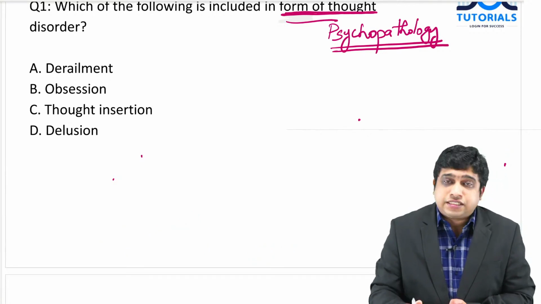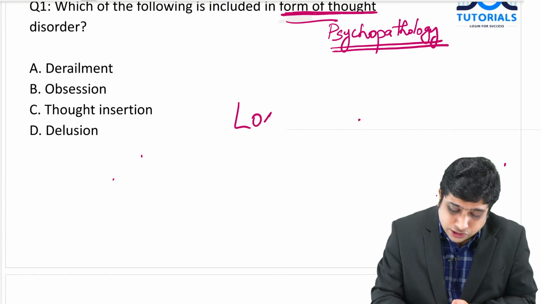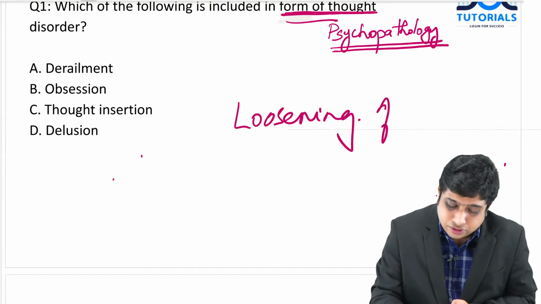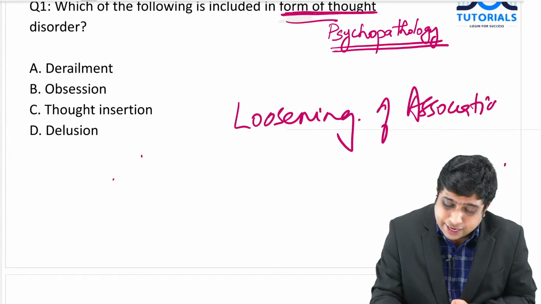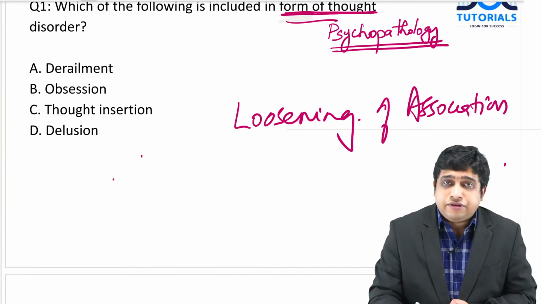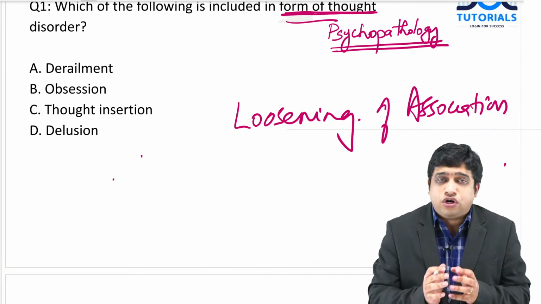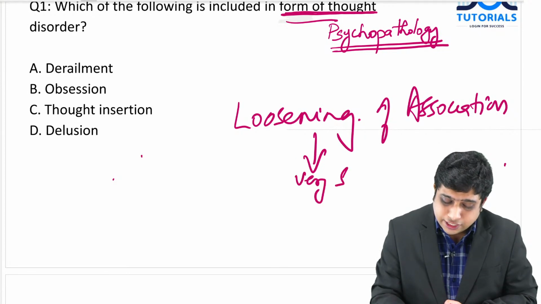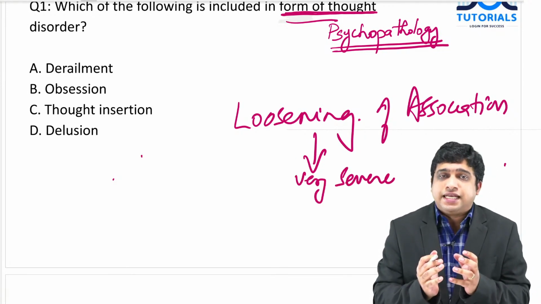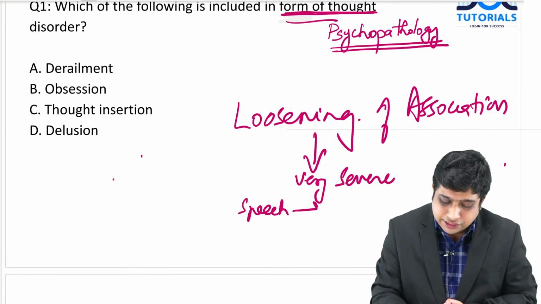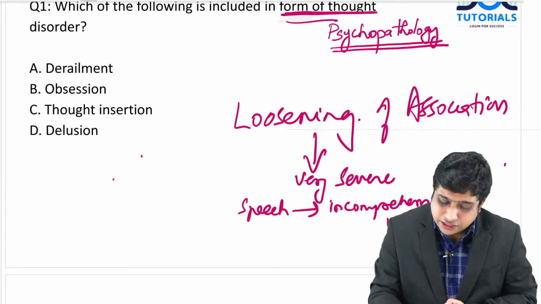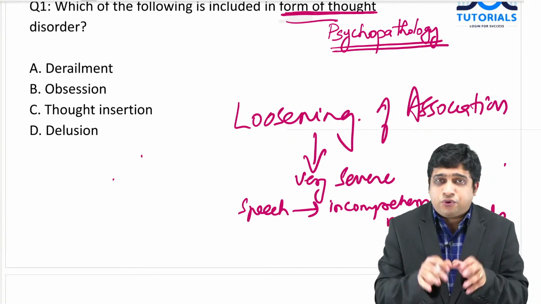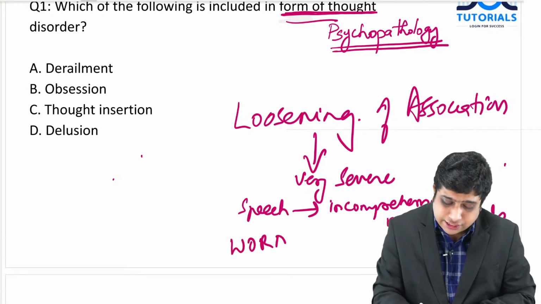There are several terminologies like loosening of association, loss of the connection between the thoughts. You learned in schizophrenia and psychosis, loosening of association. If the loosening gets very severe, the worst thing that can happen is that the speech becomes simply an incomprehensible mixture of words, like what you give in a salad. Several vegetables are put together without an order. So that is called word salad.